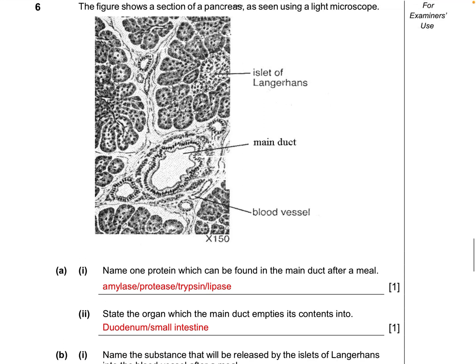Next, they ask you for the organ through which the duct will empty these enzymes into. If you could remember exactly which part of the small intestines, duodenum will be the answer. If you cannot remember, small intestine is also okay.